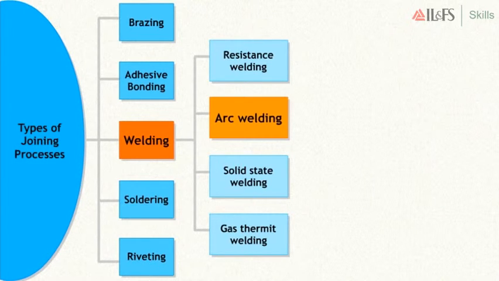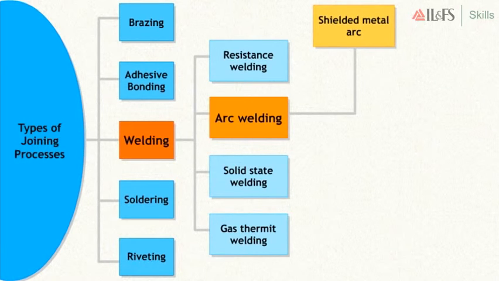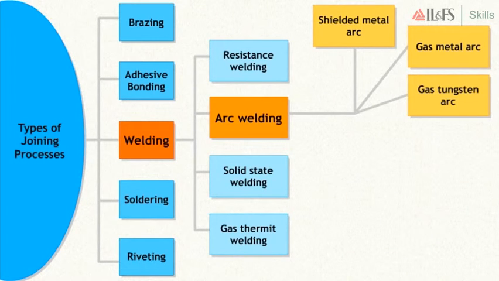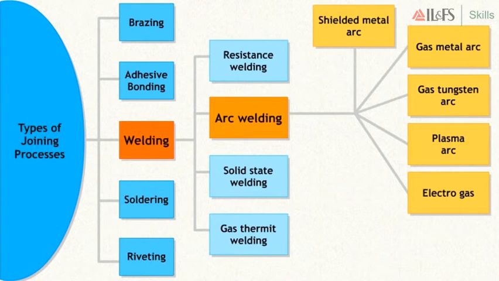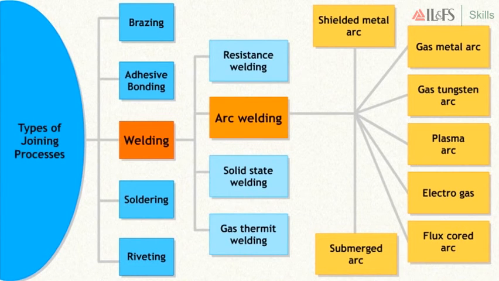Arc welding processes is the most widely used in welding. It uses electric energy source for producing heat. The processes used under this are shielded metal arc, gas metal arc, gas tungsten arc, plasma arc, electrogas, flux cored arc, and submerged arc. Let us learn about the welding process in detail.